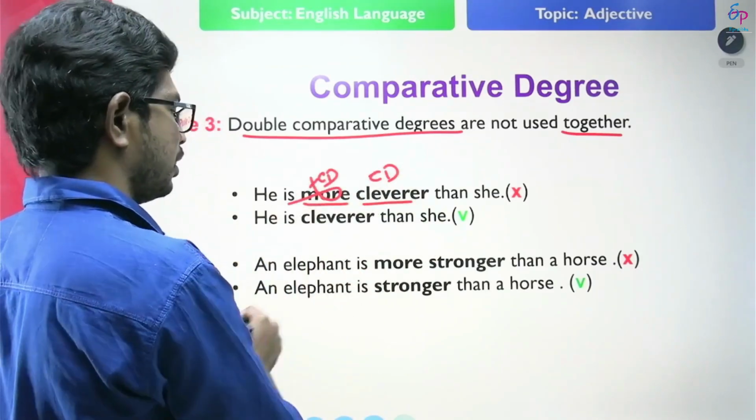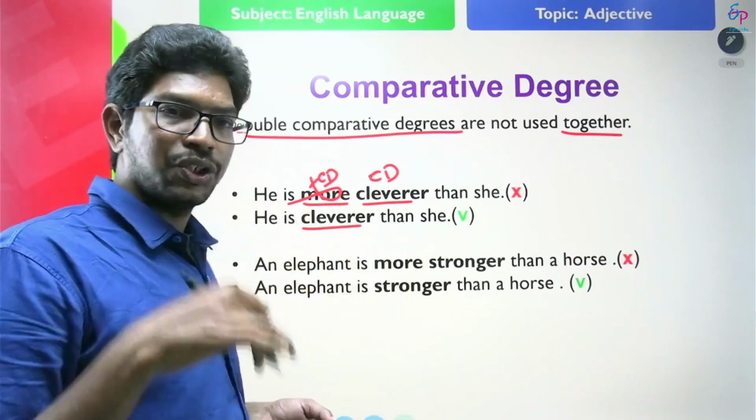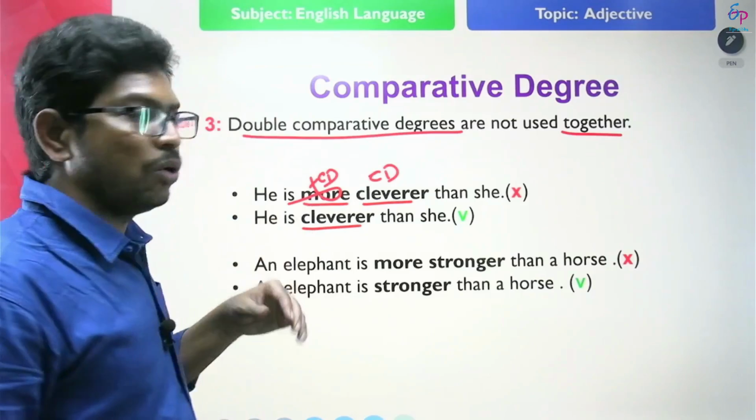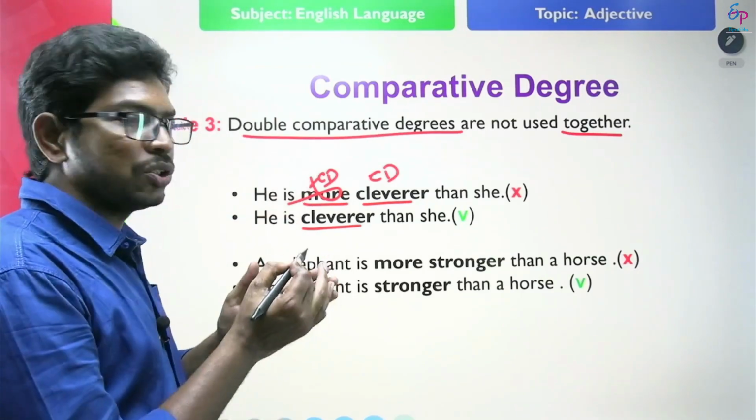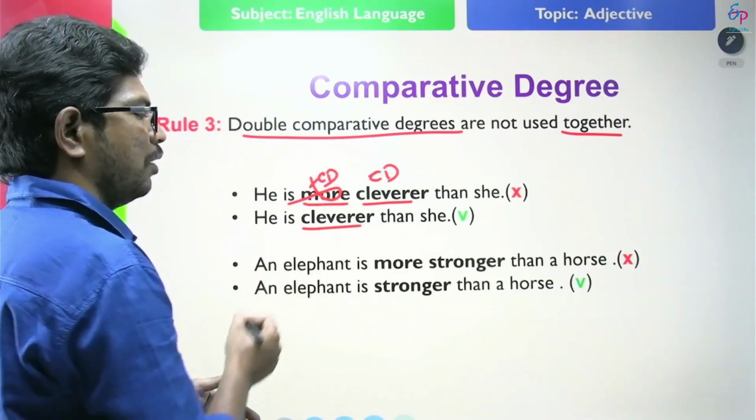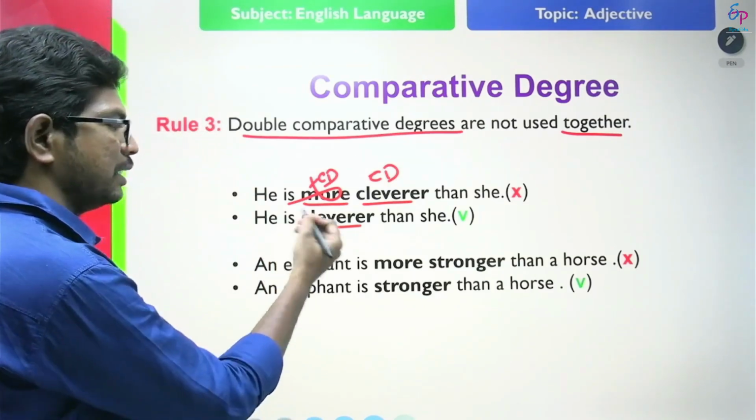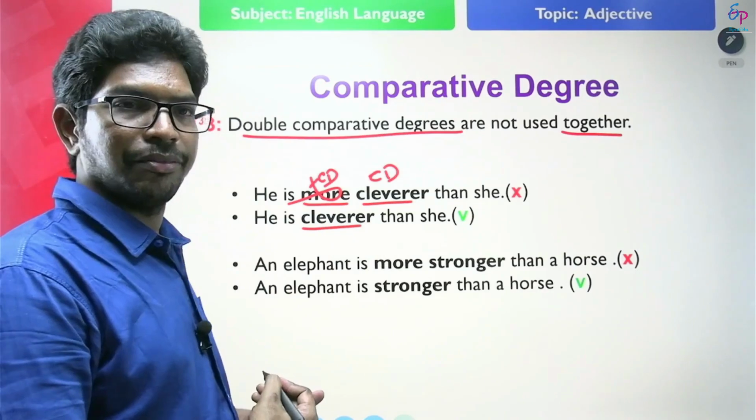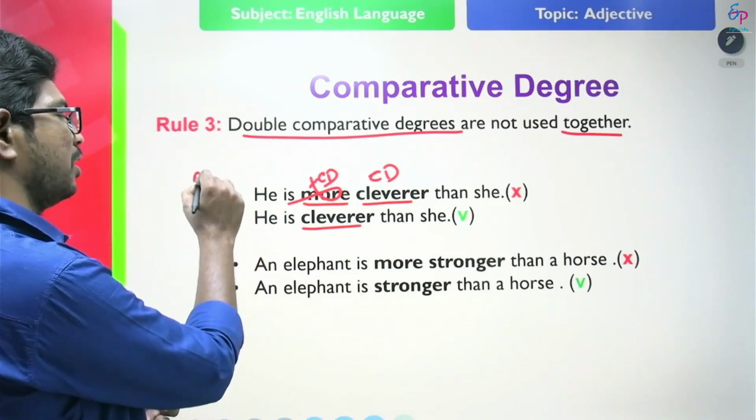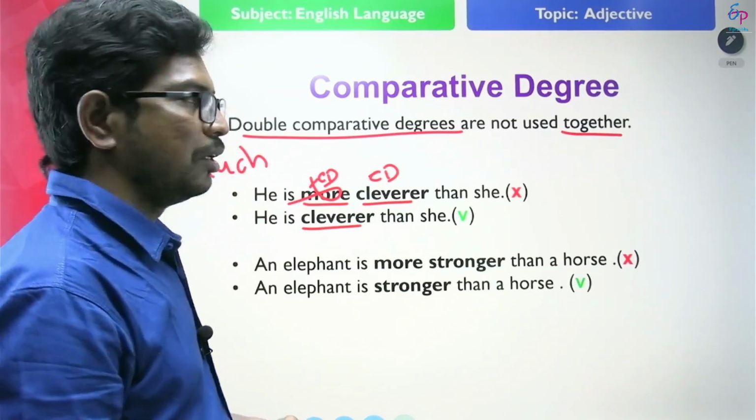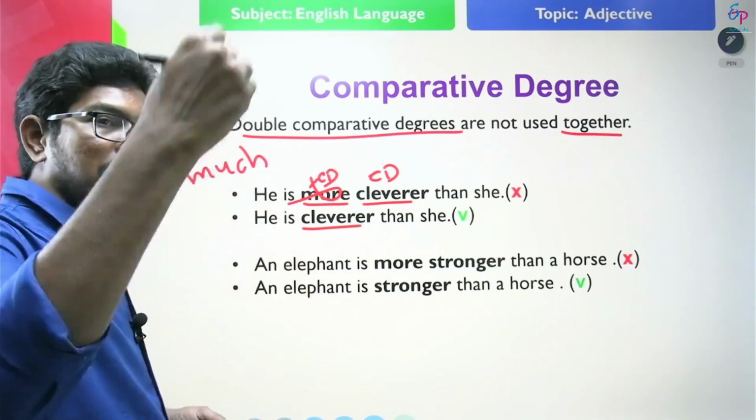Remove more. What is the correct answer? He is cleverer than she is correct. He is more clever than she is not correct, because more is a comparative degree. We should not use two comparative degrees. So, cleverer itself is a comparative degree. We should not add more. So, he is cleverer than she. We can use much cleverer. He is much cleverer than she. But you should not say he is more cleverer than she.